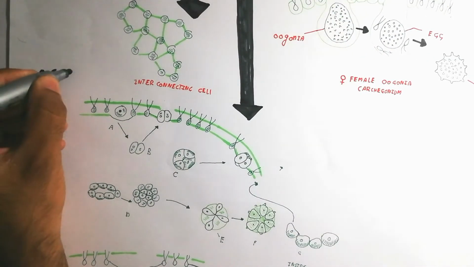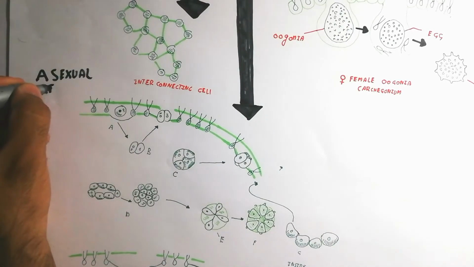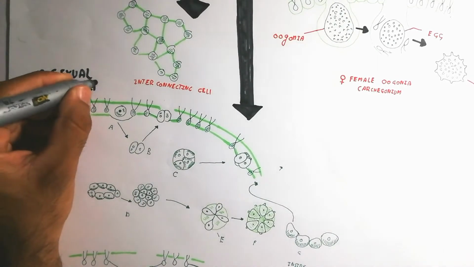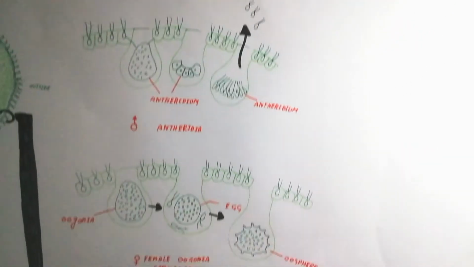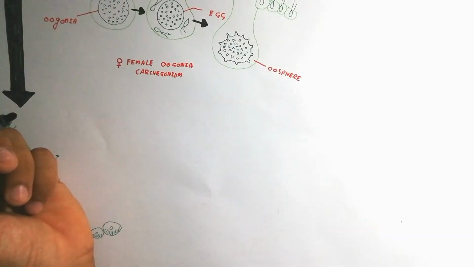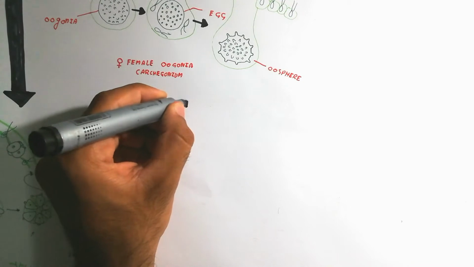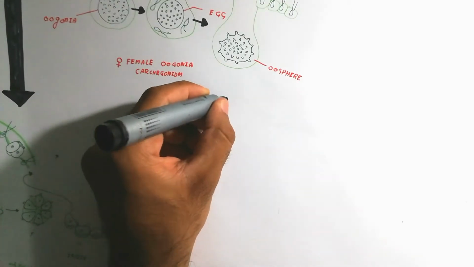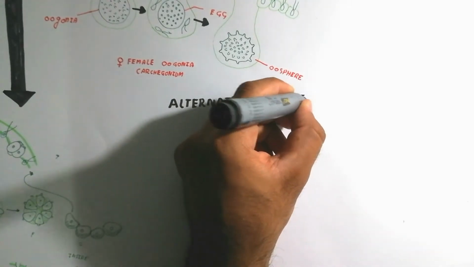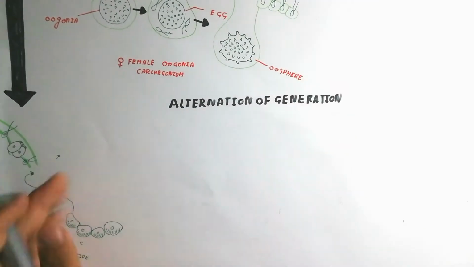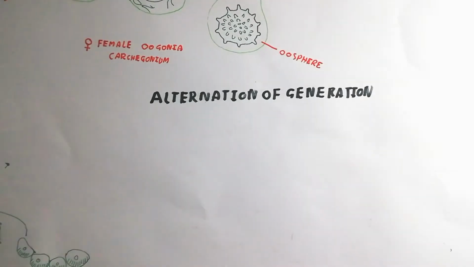Here is the asexual reproduction, which I have mentioned, and here is the sexual reproduction, which is due to the male and female gametes. The male and female gametes unite together to give a zygote, and the gonidia will again give rise to the colony. The important thing is that meiosis will again occur in the oospore, which is the production of oospore.